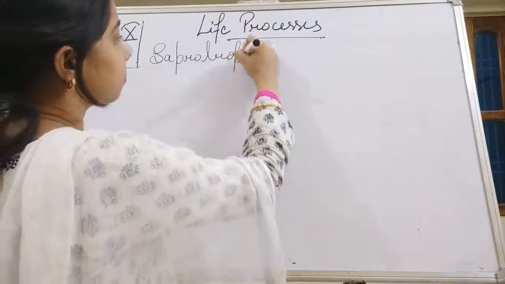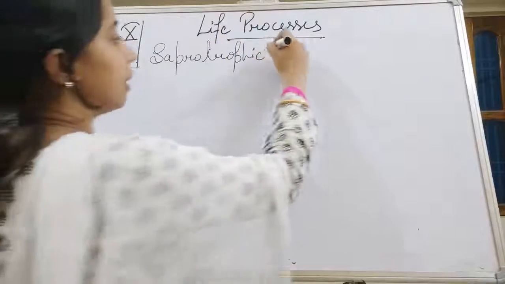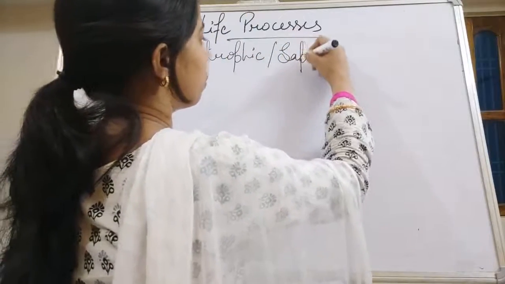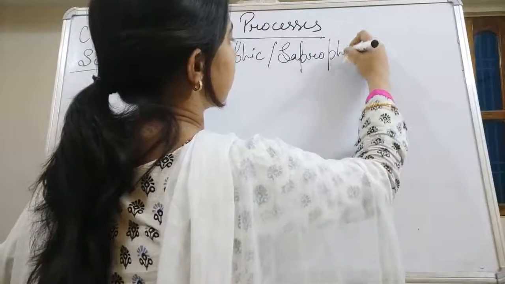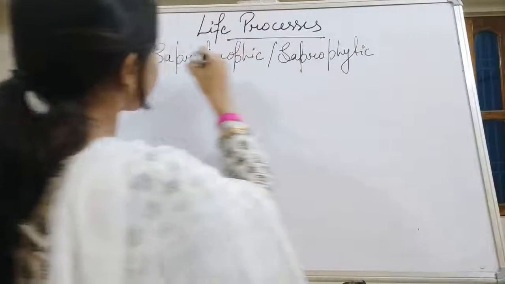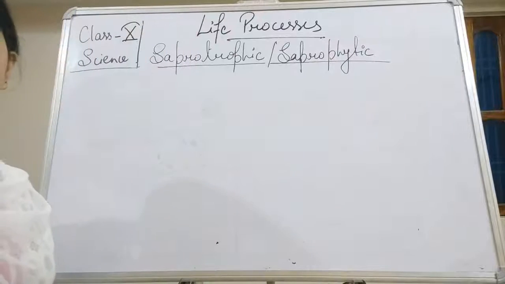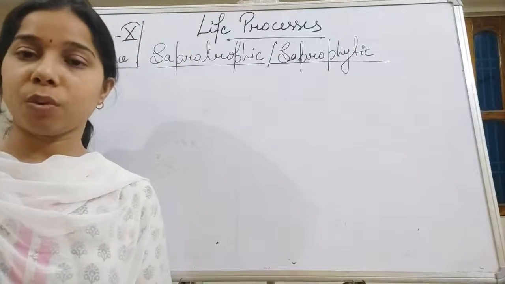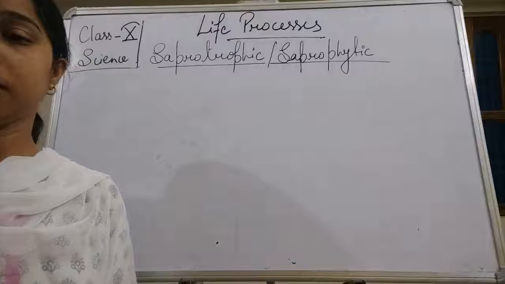Saprotrophic, or we can say saprophytic. Saprophytic or saprotrophic mode of nutrition, students.